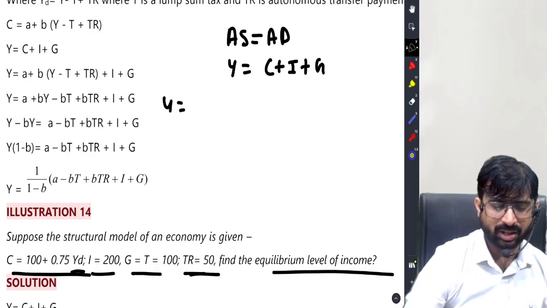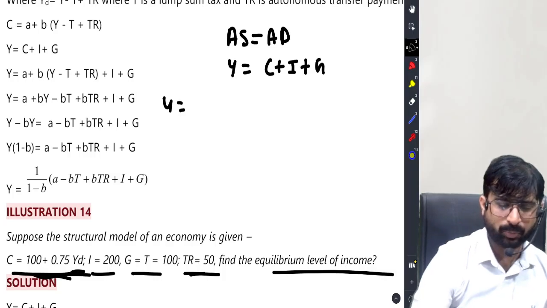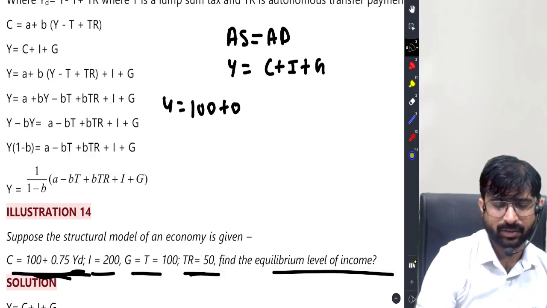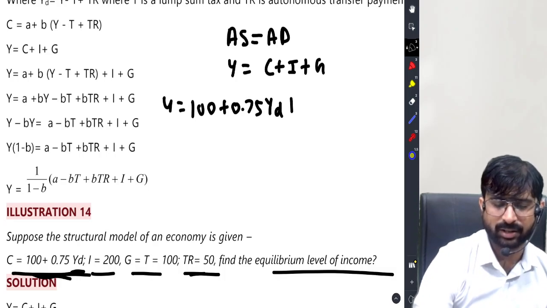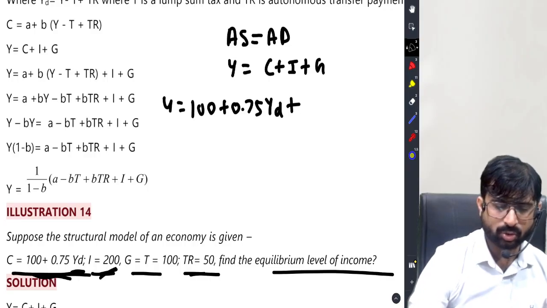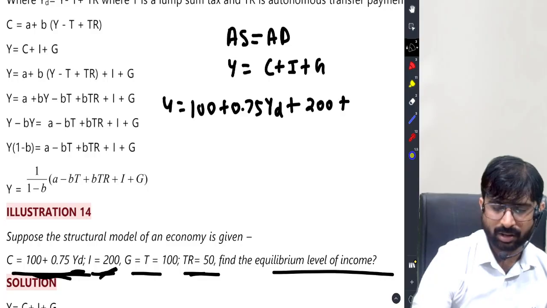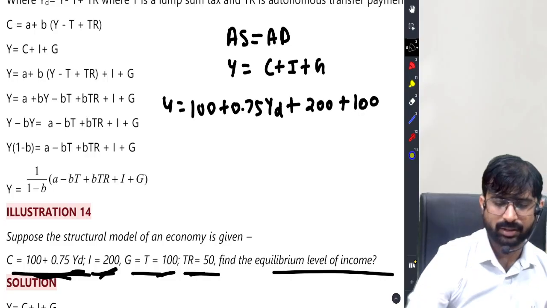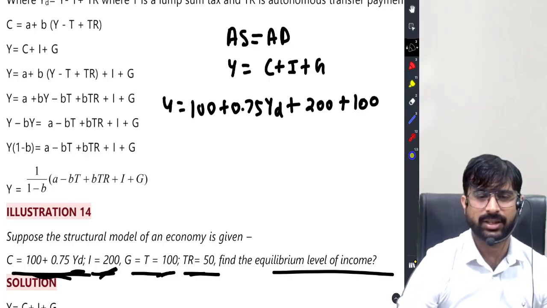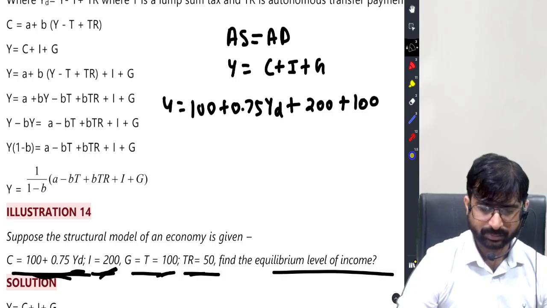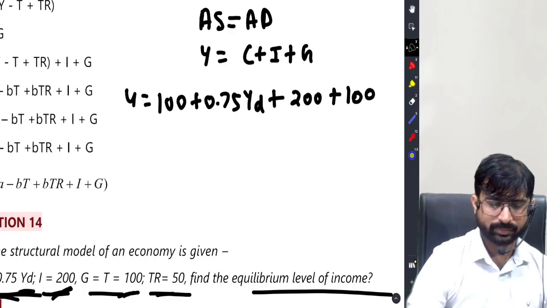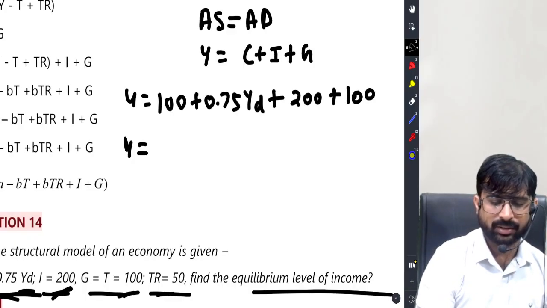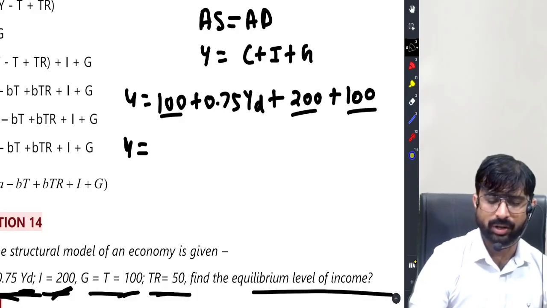Y equal to C, that is 100 plus 0.75 YD, plus I is 200, plus government expenditure is 100. So Y is 100 plus 200 plus 100, 400.